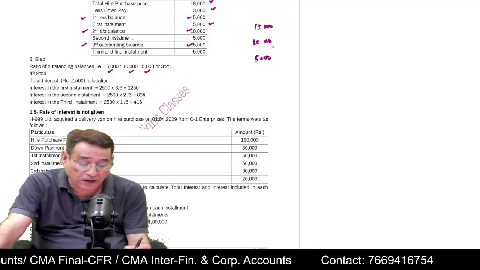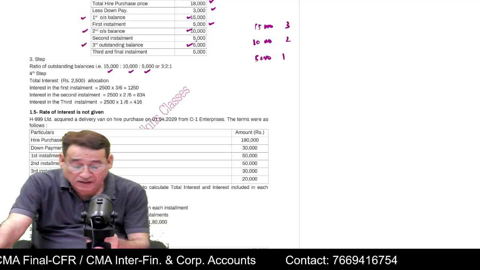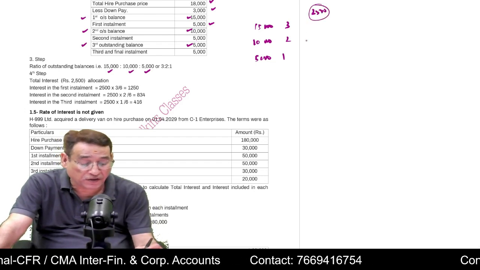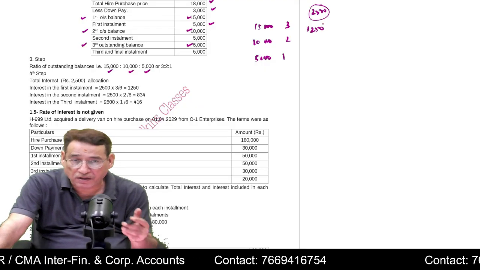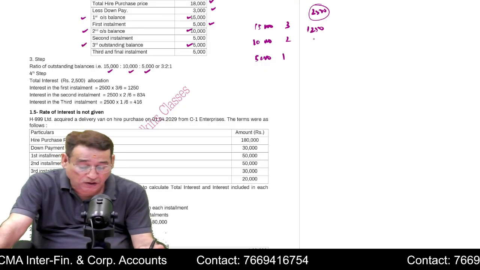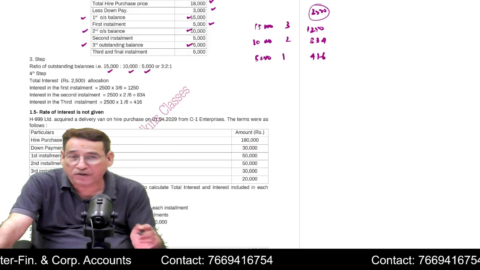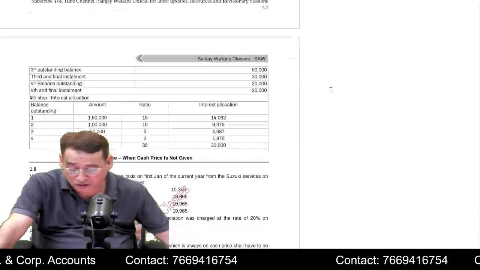You compute the ratio 3:2:1. Now, the total interest, as we computed under the first step, was 2,500. You divide this interest in the ratio and you will get the interest which will be included in the first installment, and similarly 834, and similarly 416 will be the interest of the third installment. This is how you are supposed to compute the interest. Is it clear to you or not?